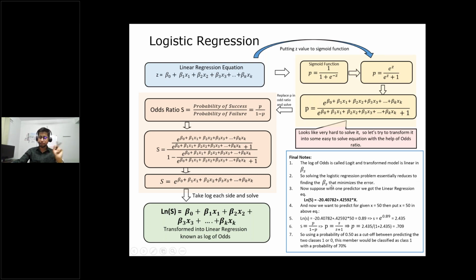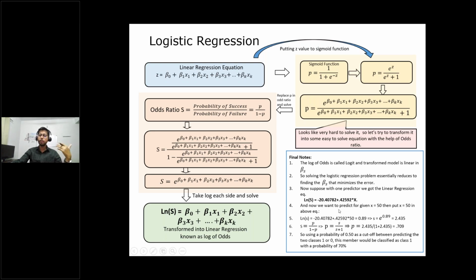So this we have seen yesterday, how we get betas by minimizing the error. That's how we get the beta 1, beta 2 coefficient values. Now suppose with one predictor we got the linear regression equation like this. Here we have multiple predictors x1, x2, x3, but for example purposes, let's take one predictor, x. And your linear regression method has given you this equation, like minus 20 plus 42 something minus 42 into x.